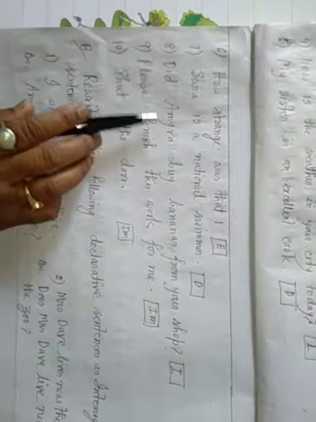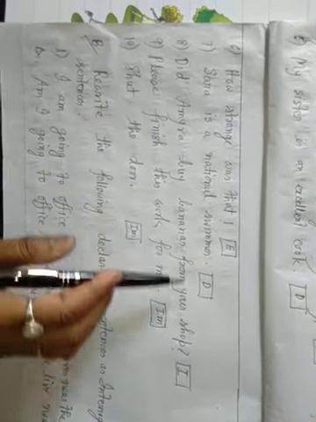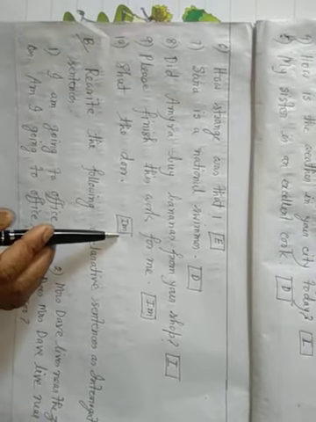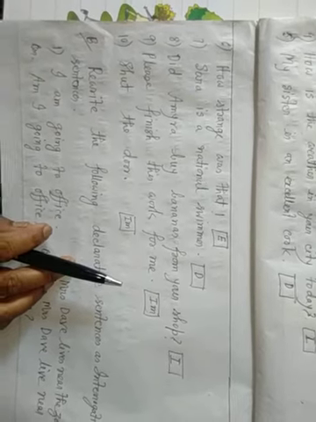Declarative. Did Amriya buy bananas from your shop? Interrogative. 9, please finish this work for me. Imperative. 10, shut the door. Imperative. Okay. This is exercise number A.